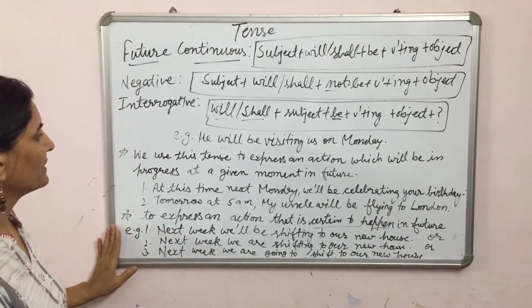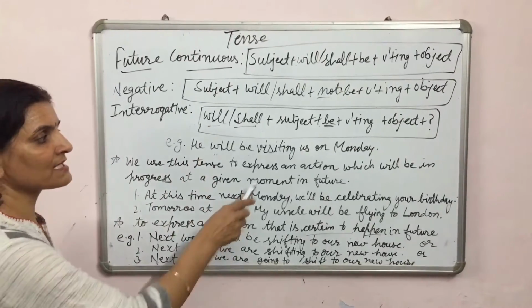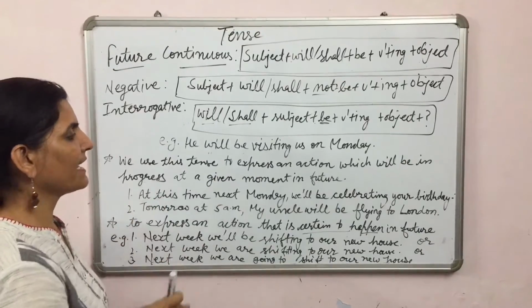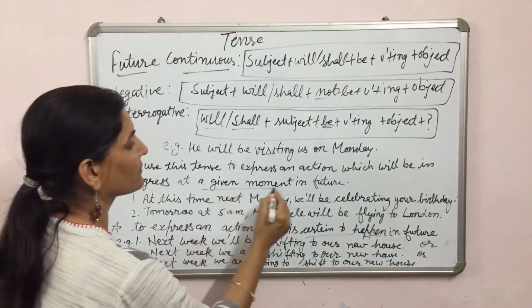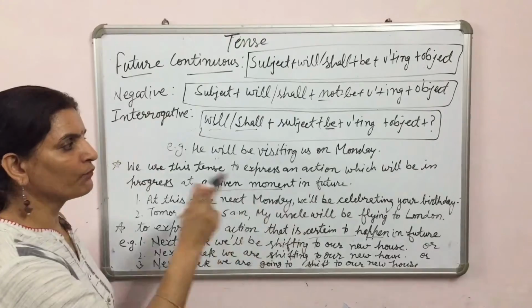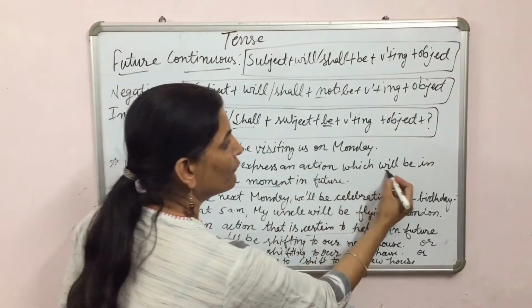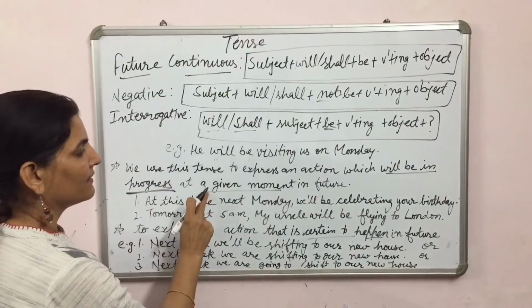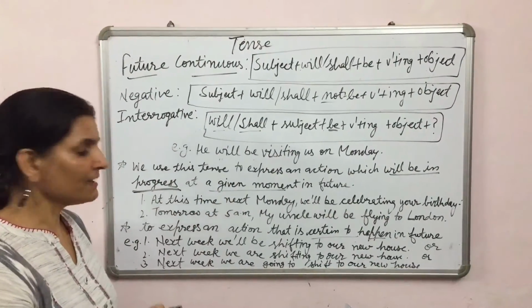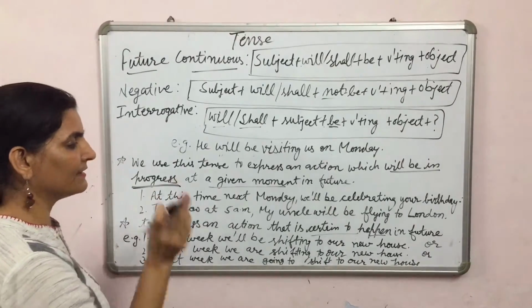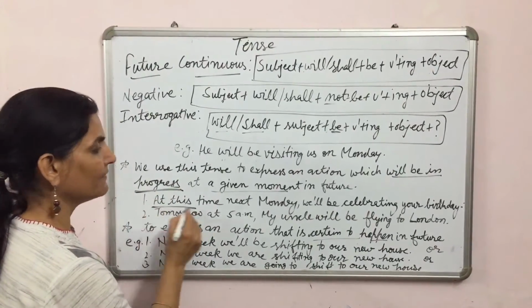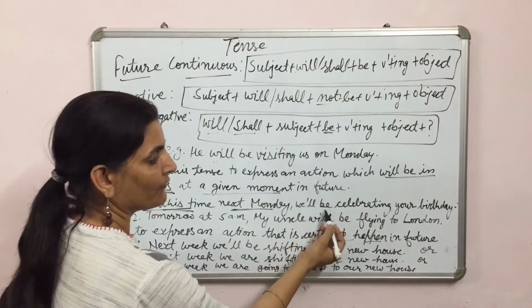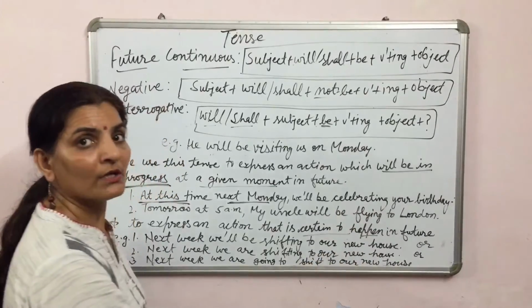Now see the uses of this tense. We use this tense to express an action which will be in progress at a given moment in future. Means the work or the action will be in progress at a given moment in future. Example, next Monday at this time, this is the given future time, we will be celebrating your birthday.